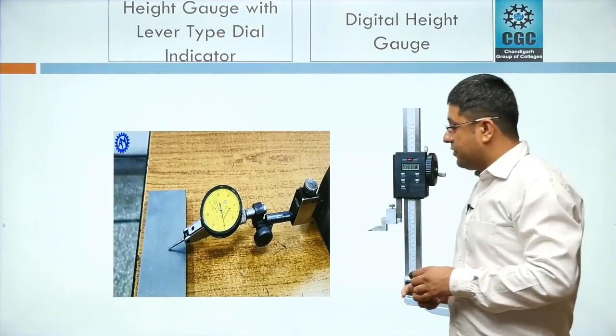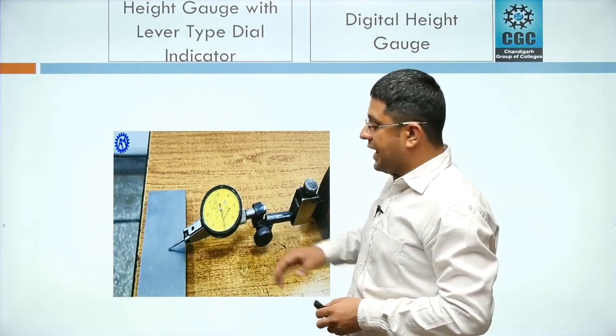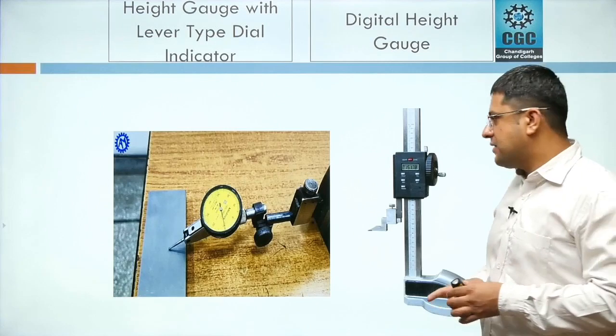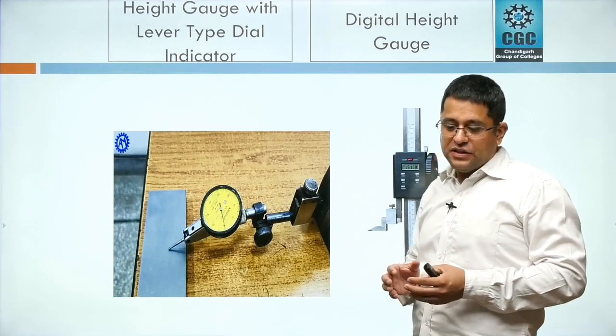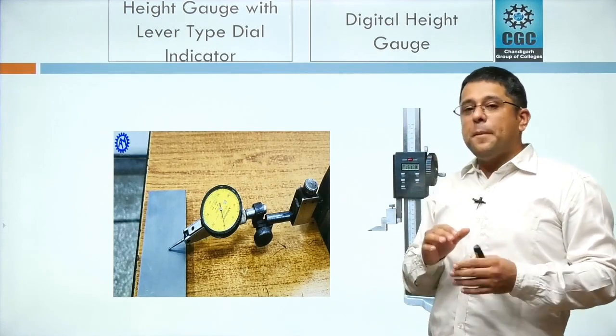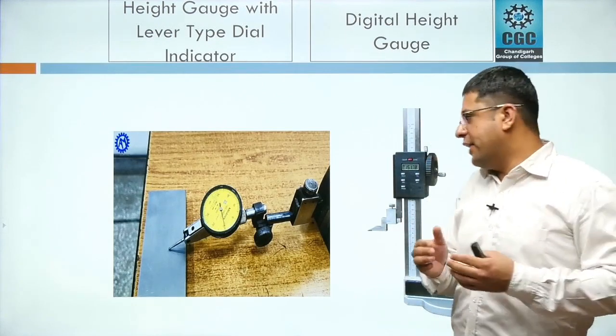There is another application with the use of this attachment. We can also use height gauge as a comparator. As the name suggests, a comparator is something which does not take the readings. It is used to compare things, the height of something.